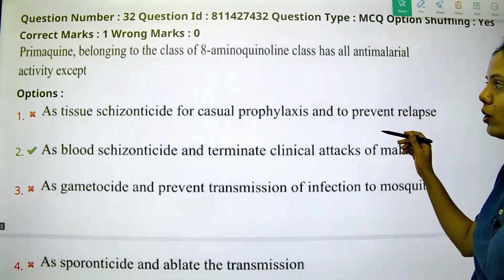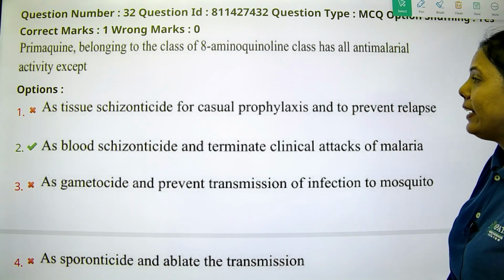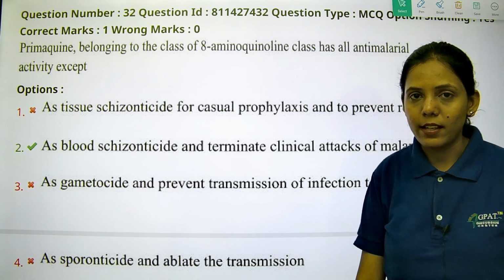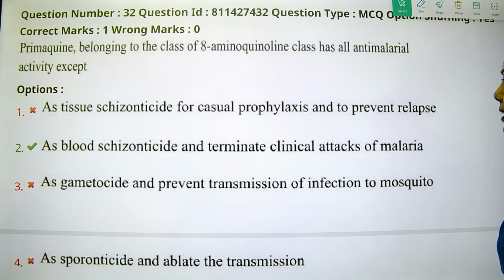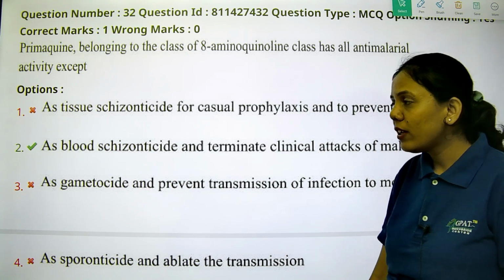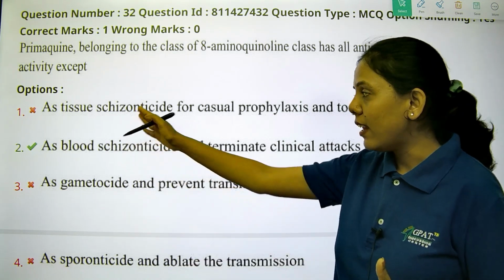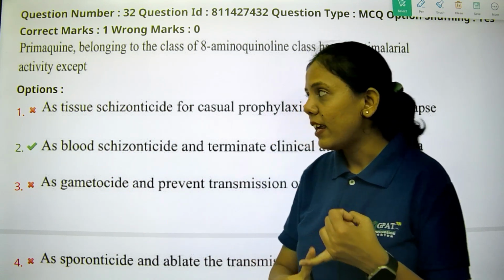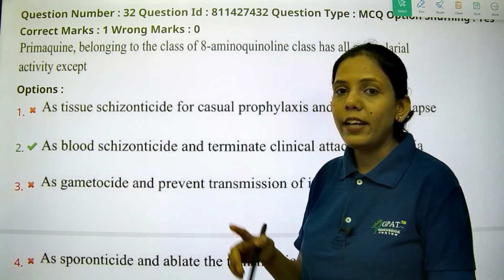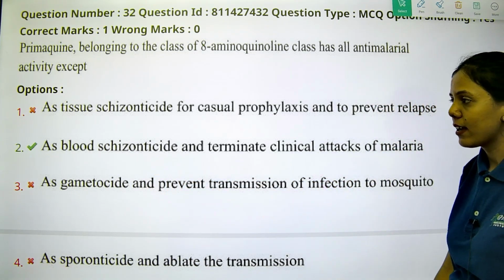Primaquine, belonging to the class of 8-aminoquinoline, has anti-malarial activity except, okay, as tissue schizonticide for casual prophylaxis and to prevent relapse. So schizonticide means it is responsible for breaking of the schizont, which is a cell. So it acts as tissue schizonticide, yes. As a blood schizonticide, no. It will not act as blood schizonticide and terminate clinical attacks, okay.